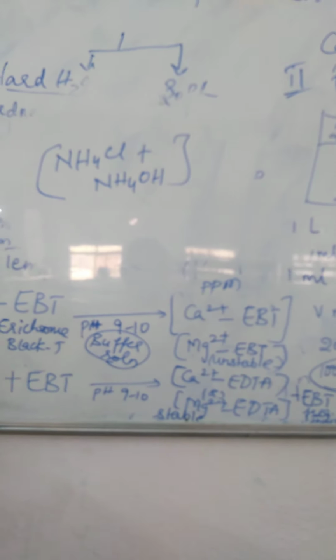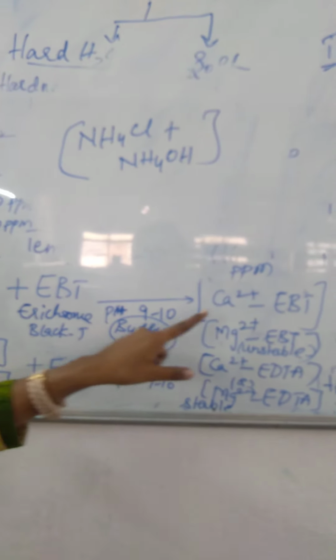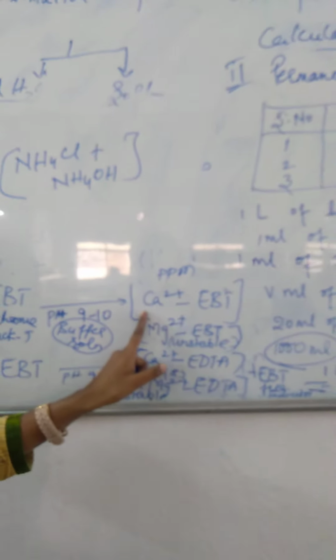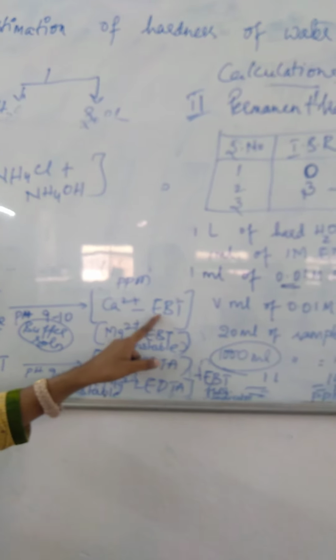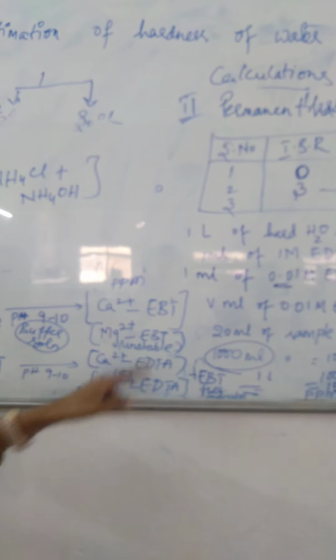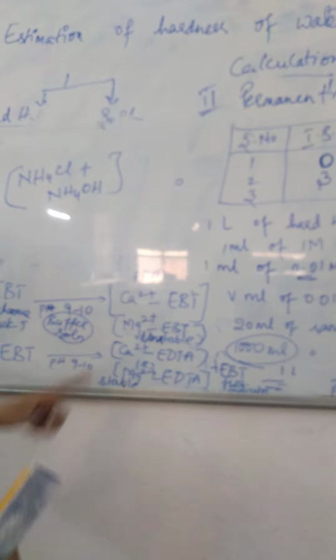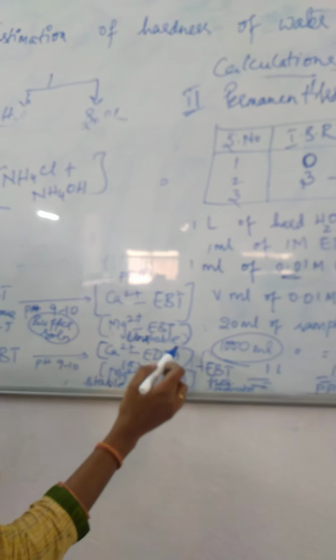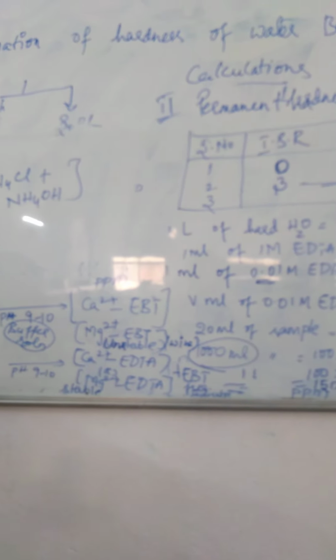Here, calcium and magnesium ions react with the EBT to form a complex, which is an unstable one. That's why after the addition of the EBT indicator we observe a wine red color.